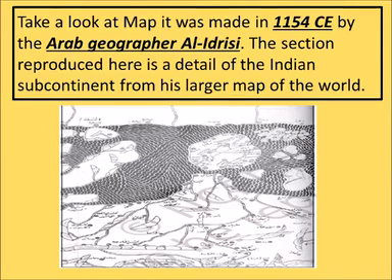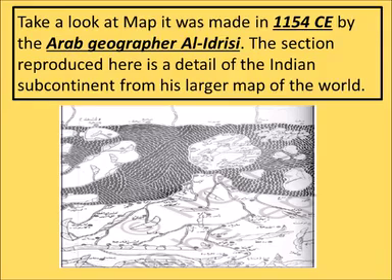Take a look at the map. It was made in 1154 CE by the Arab geographer Al-Idrisi. The section reproduced here is a detail of the Indian subcontinent from his large map of the world.